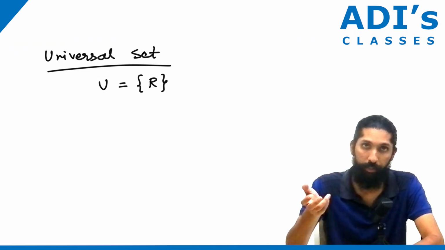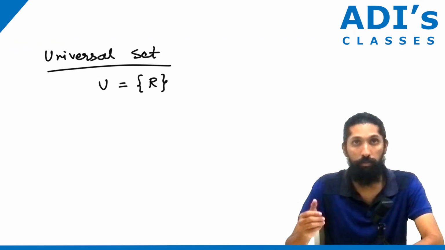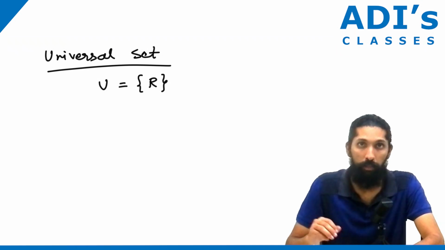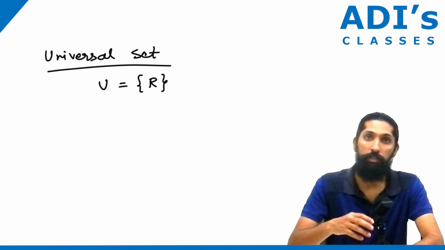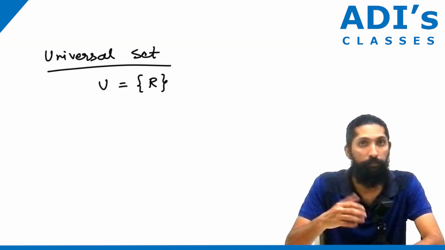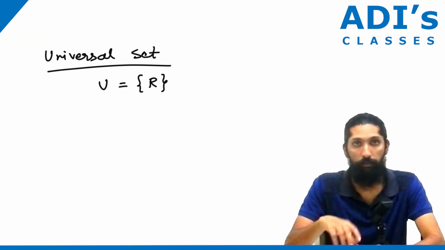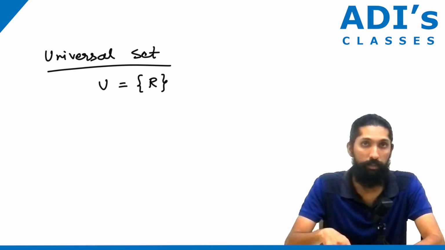It's very subjective, but the overall meaning remains the same: the universal set should contain everything. Depending on the subject we are discussing, the universal set is going to change. Fair enough? Now, this is another type of set, a universal set.